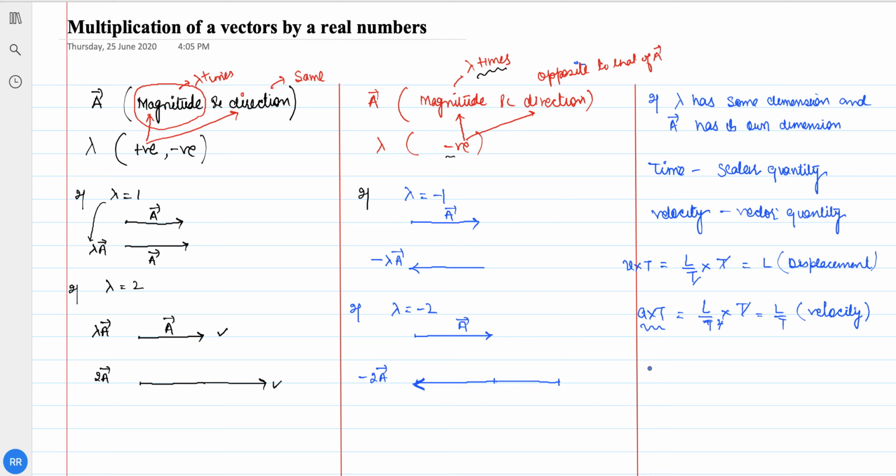So this means, the conclusion I will write for you: if lambda and vector a have dimensions, then the dimensions of lambda times a are the product of their dimensions. When you multiply lambda with the vector a, its dimensions will be like that. As you have seen in the example, if you multiply velocity with time, you will get the dimensions of the displacement vector. So that is all about this video.